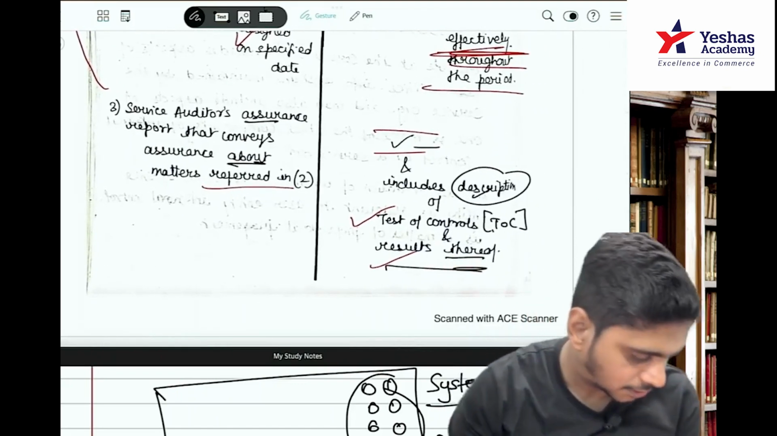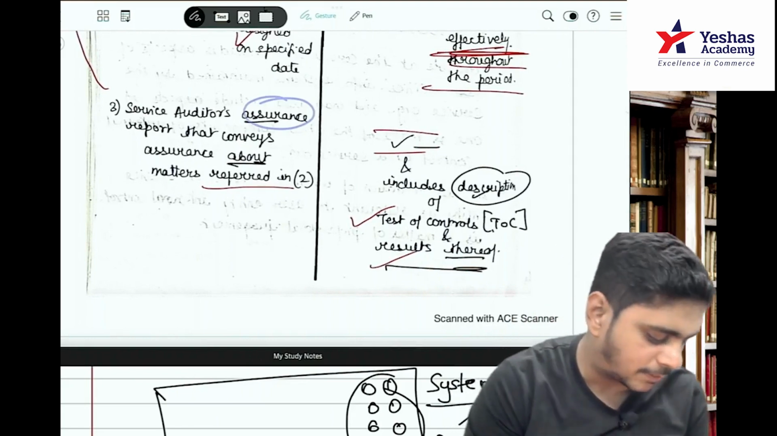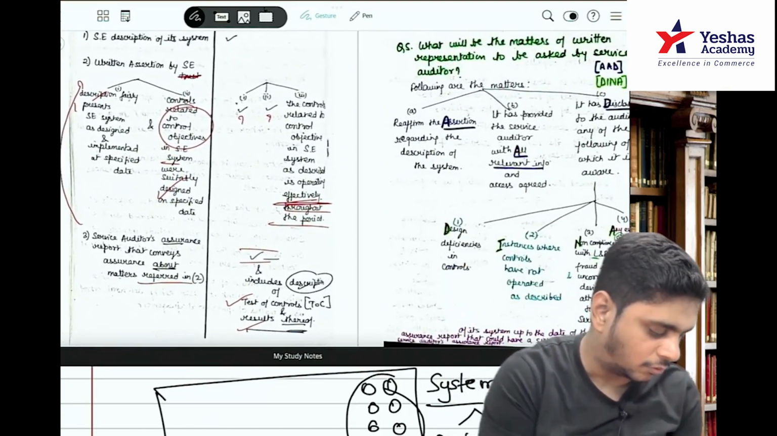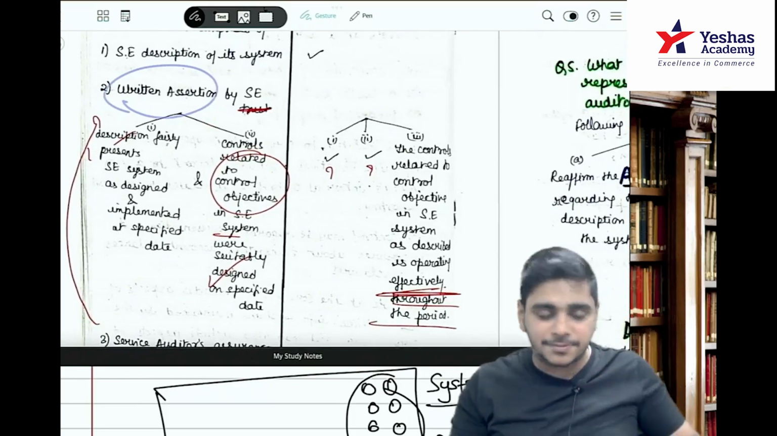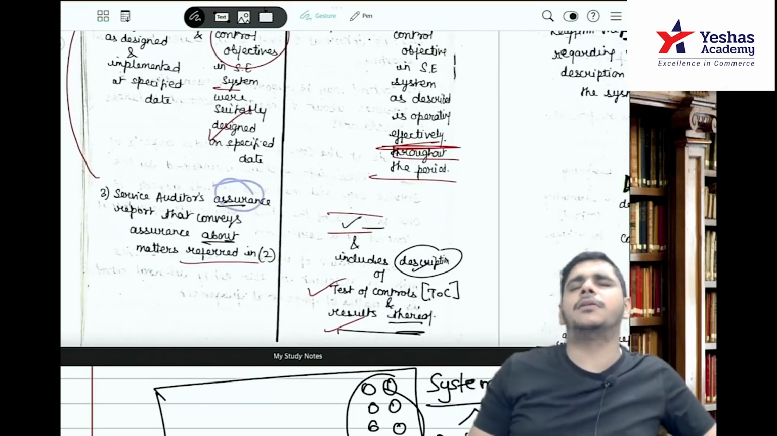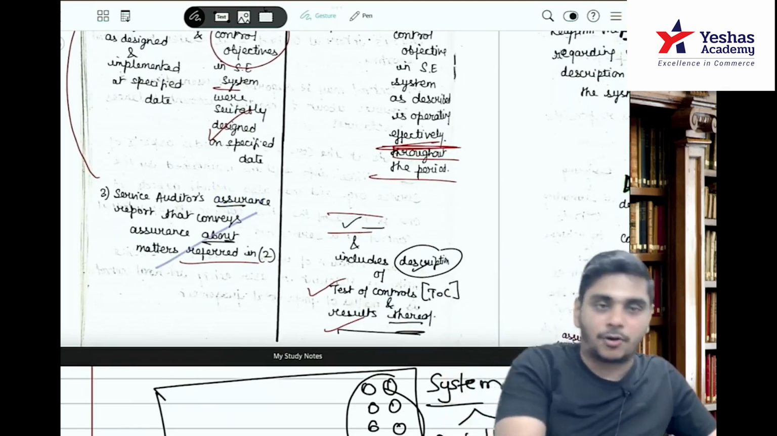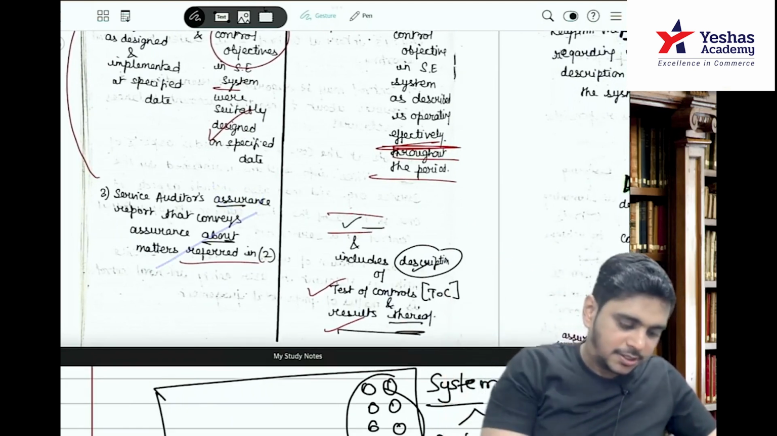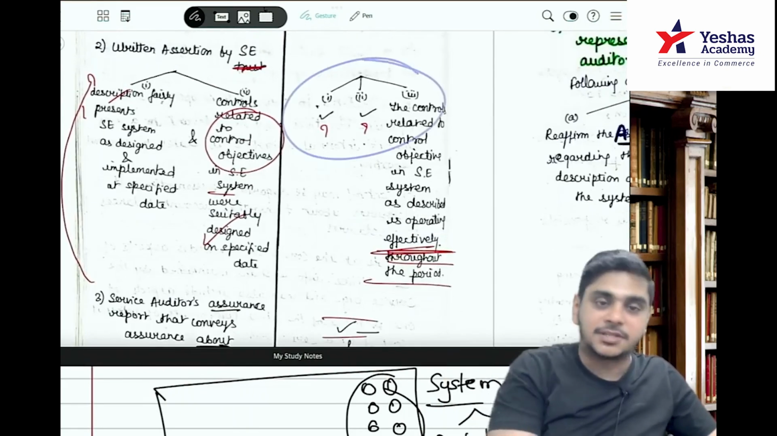Third point, the service auditor's assurance report that conveys assurance about the matters referred in point number 2. So this is a written assertion. This assertion will be given by the management. Service auditor ka assurance report. Service auditor, in our example, Shyam. Service auditor ka assurance report will convey the matters about number 2, that means these 3 points, plus